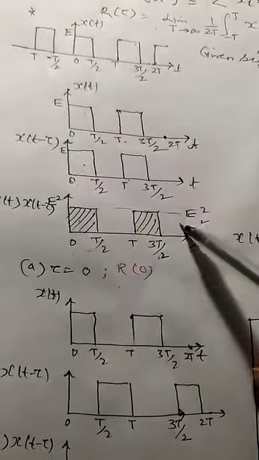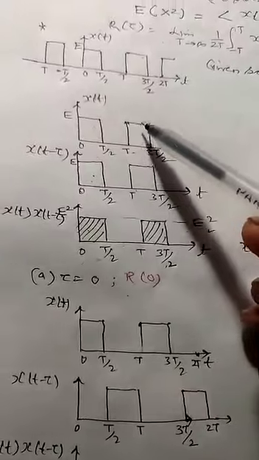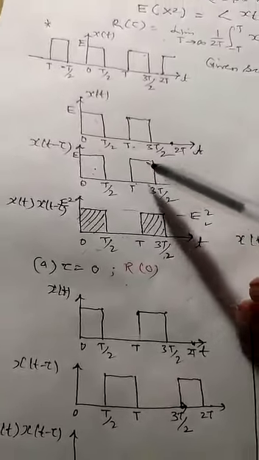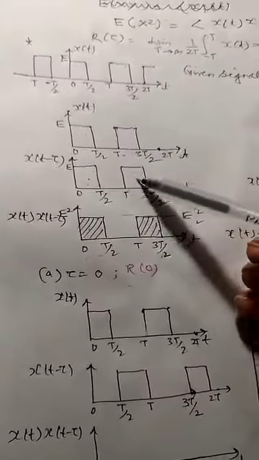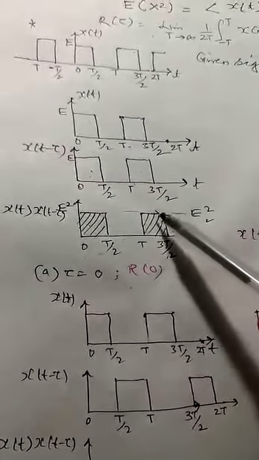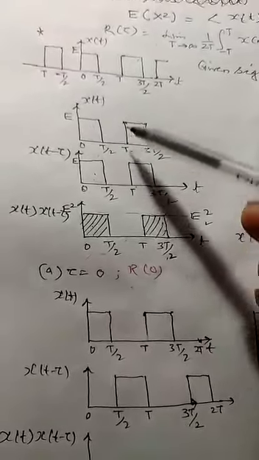So we have written e square, but 0 multiplied by 0 will be 0, whereas over this time period where we have e, the product of x of t into x of t minus tau will have the value e square.